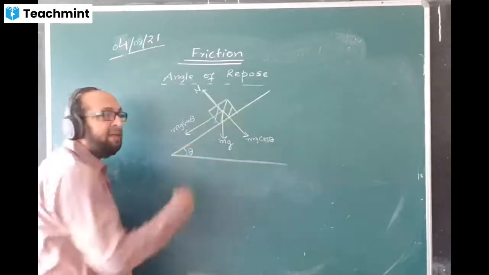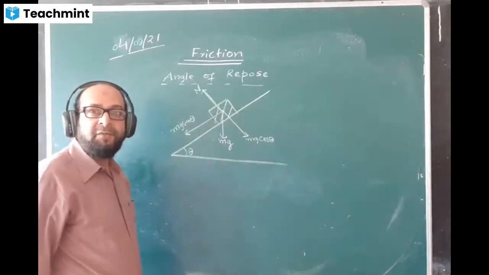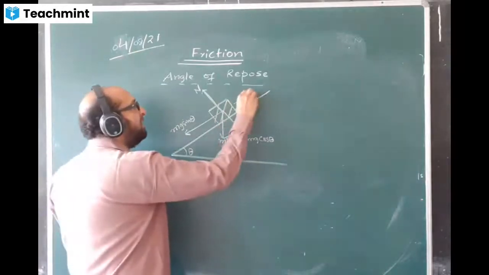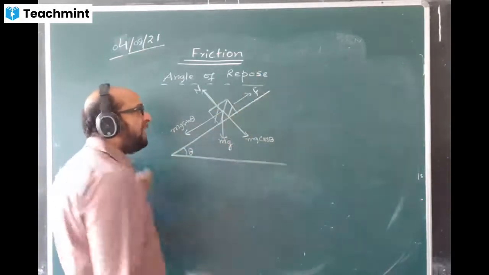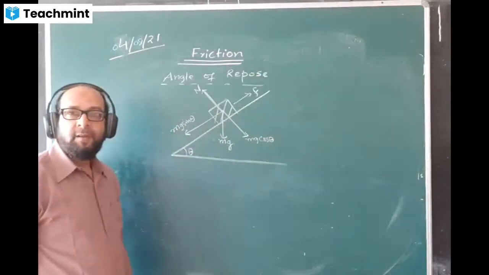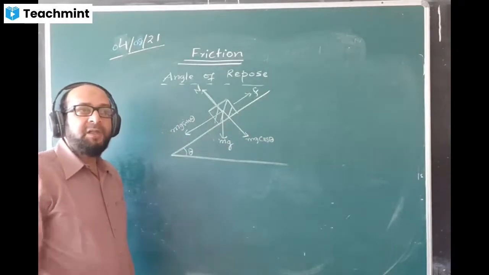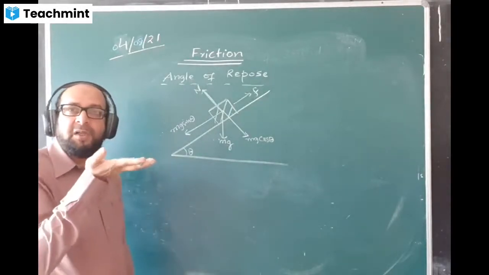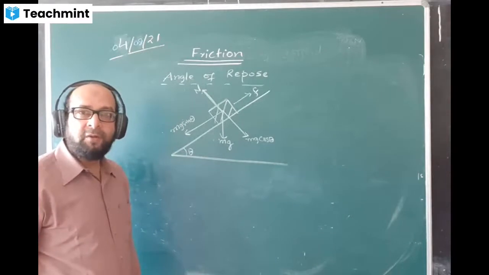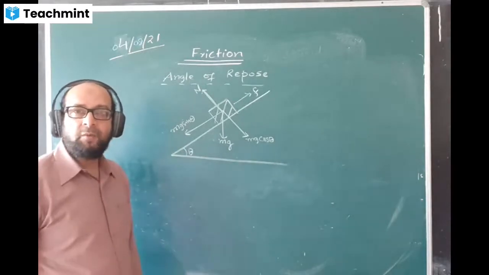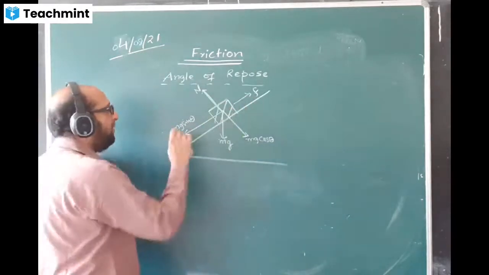If the body is having tendency to slide down, what direction is the friction acting? I'm sure the friction is acting like this. Friction force is acting like this, small f. Body is still at rest. It is just able to slide down. After that, the body definitely slides down. That is, these two are equal. We'll make them equal.